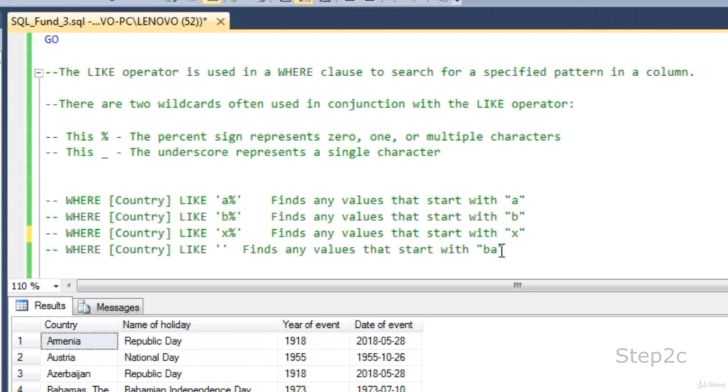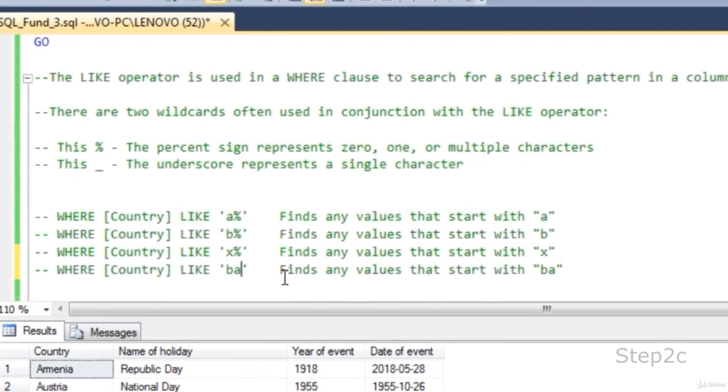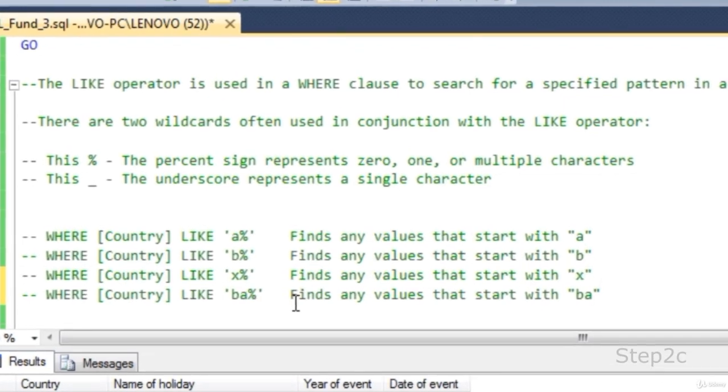If you are looking for data that begin with BA, you should specify BA, then percentage, meaning BA followed by any number of characters.